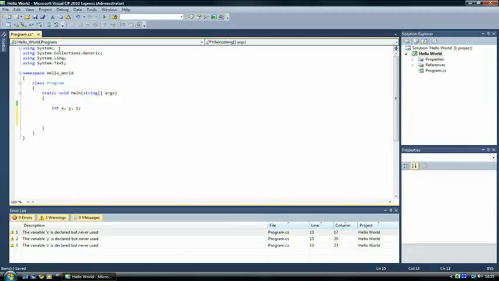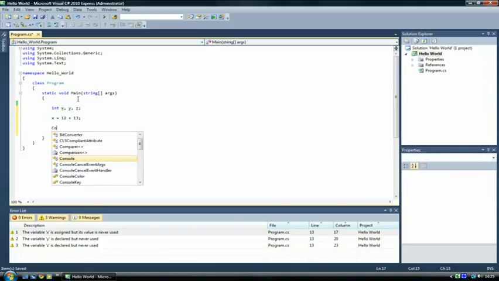Okay. So now that we've declared our variables, we're going to do a sum to set what x is equal to. So we're going to say x is equal to 12 plus 13. Very simple. That's all you do. You state the variable that's going to be equal to, you say equals 12 plus 13.